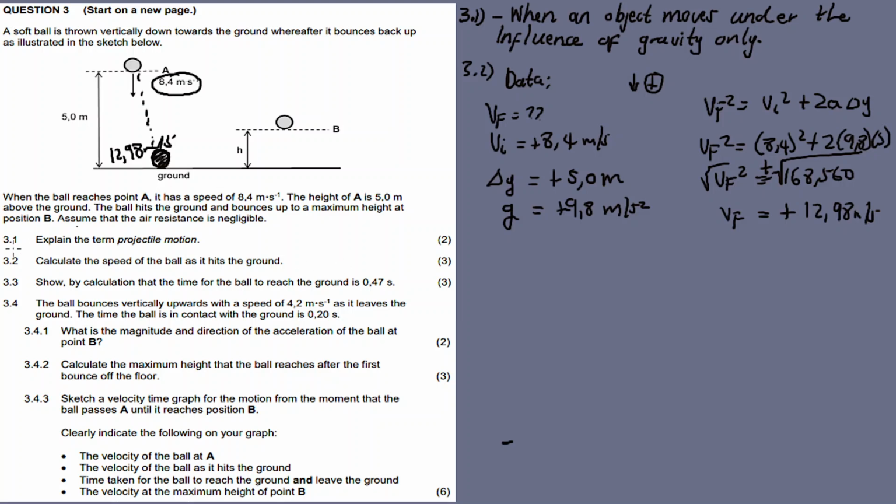Now 3.3. We showed by calculation the time for the ball to reach the ground.